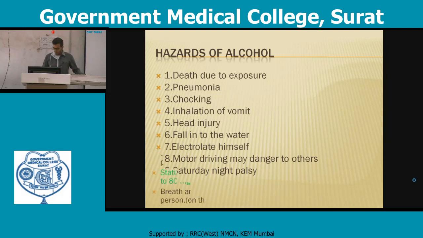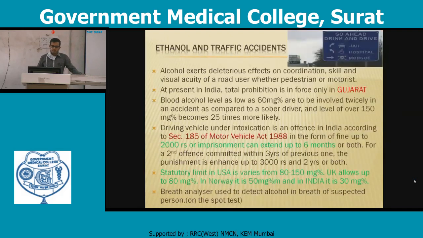Alcohol exerts a deleterious effect on the coordination skill and visual acuity of a road user, whether the pedestrian or the motorist. At present in India, total prohibition is in force only in Gujarat. Nowadays Bihar and Kerala have also introduced it. A blood alcohol level as low as 60 mg percentage makes a person more likely to be involved in an accident as compared to a sober driver.